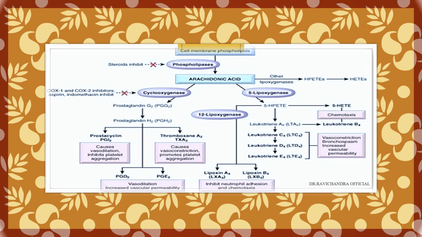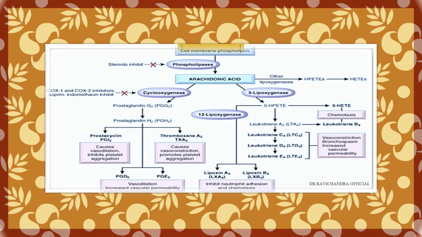Prostaglandin D2 and E2 will cause vasodilatation and increased vascular permeability. 5-HETE helps in chemotaxis. Leukotriene B4 helps in chemotaxis. Leukotrienes will help in vasoconstriction, bronchospasm, and increased vascular permeability. Coming to lipoxins, lipoxin A4 and B4 will inhibit neutrophil adhesion and chemotaxis.